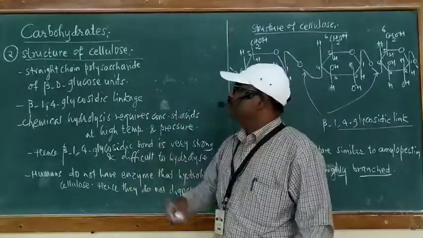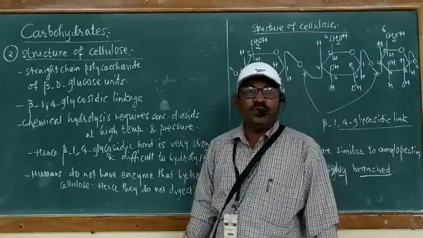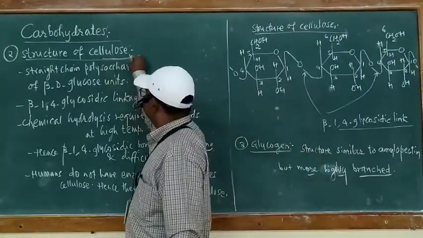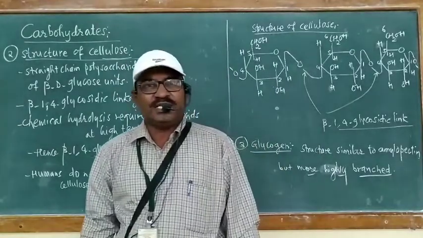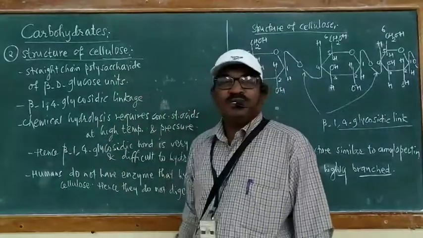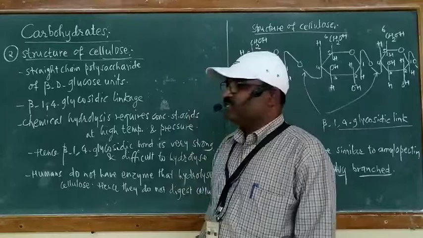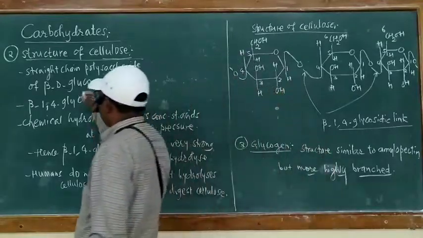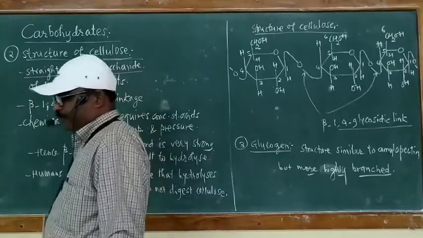Further, today we are going to study the structure of cellulose. The cell wall of plants is made up of cellulose. Cellulose is a straight chain polysaccharide.